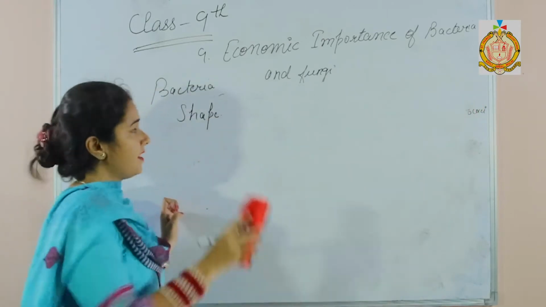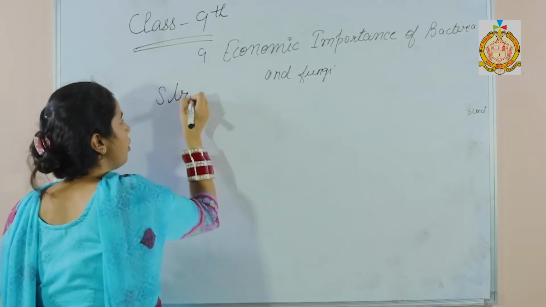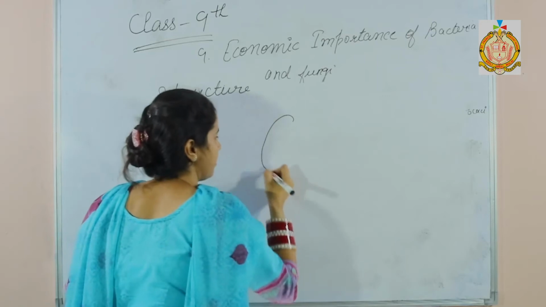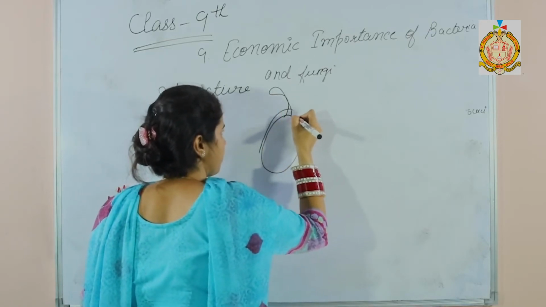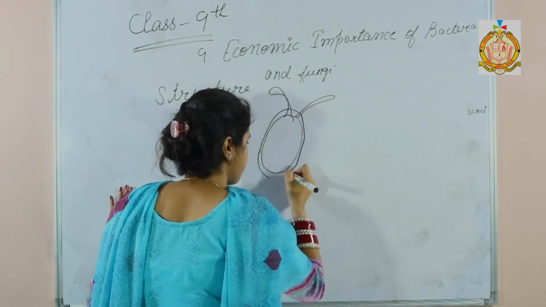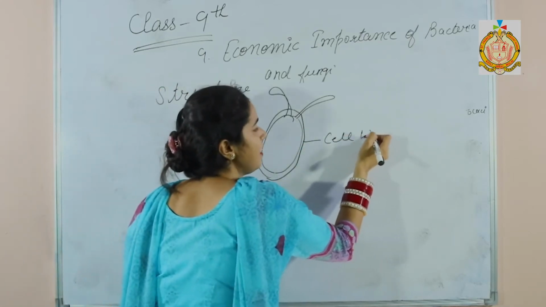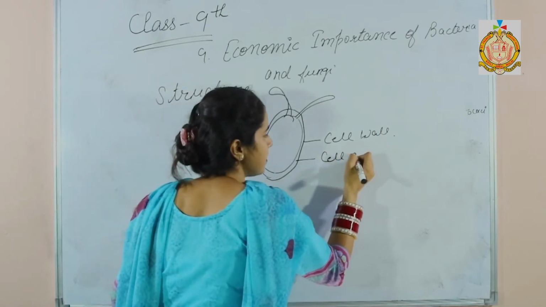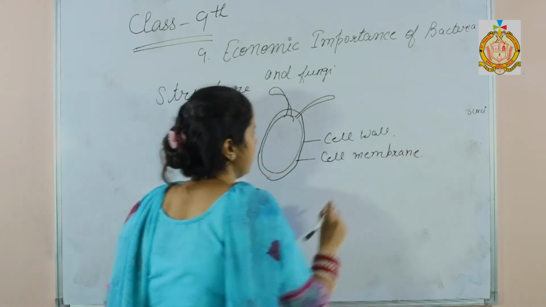Now next, that is the structure of bacteria. So you all know what is the structure of bacteria. The outer membrane is known as cell wall. Inner, that is cell membrane.